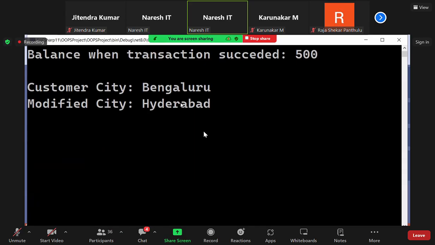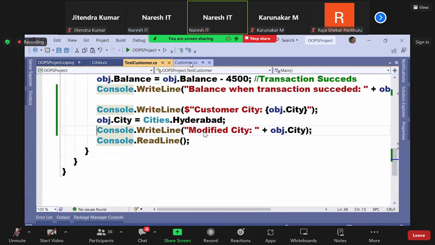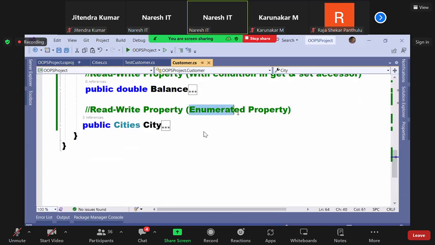Are you clearer? Understood? So you defined a fifth property now. What is it? Enumerated property. Enumerated property means a property with a list of values to choose from, and the user can select a value from the list. The user has a chance to select a value from the particular list, and that's what we call an enumerated property. Is that clear, all of you? Okay, fine.